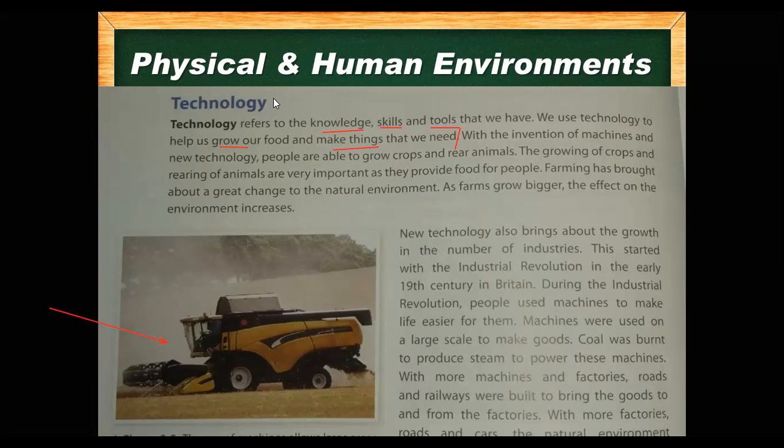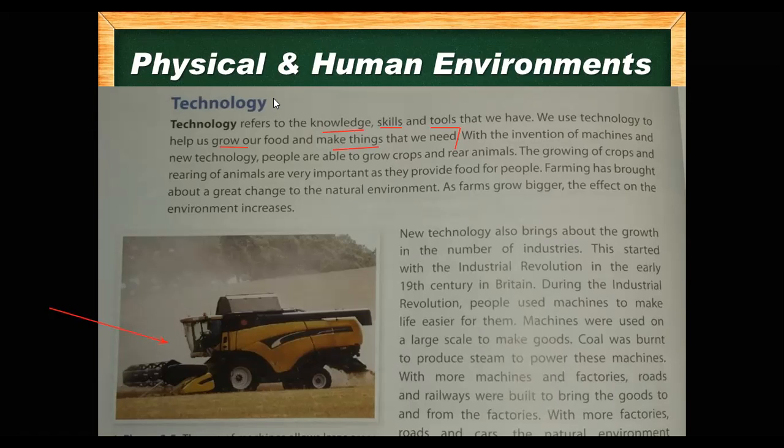With more factories, roads and cars, the natural environment becomes polluted, because the cars produce smoke and the factories produce smoke. We build the roads, and the things which we use to build the road produce smoke while being made. When we make the road itself it will not produce smoke, but the things used for making the road will. In this way, the environment is getting polluted.